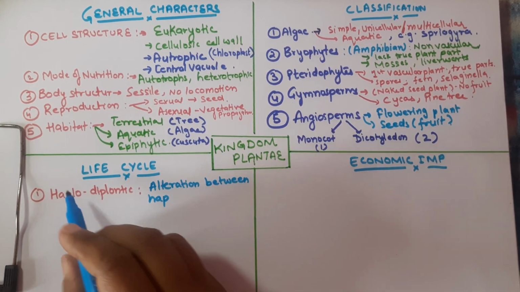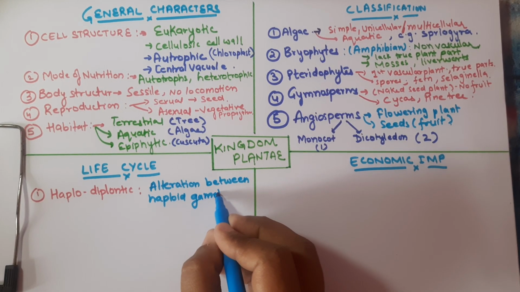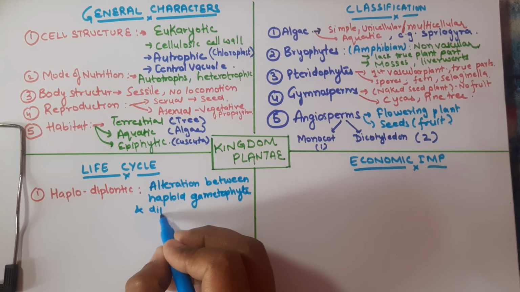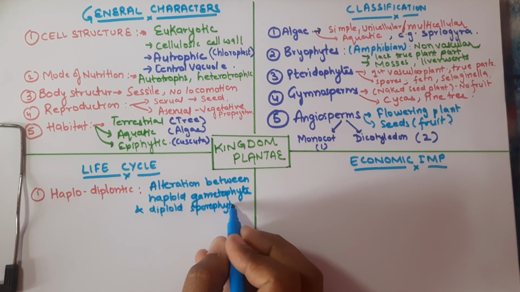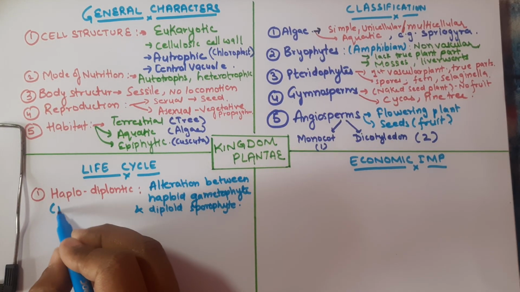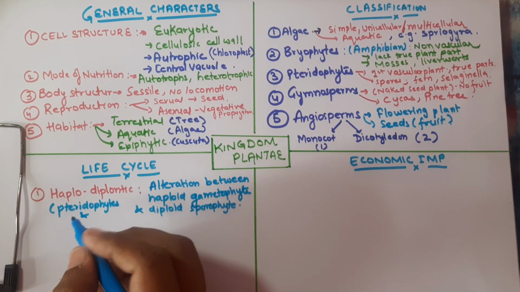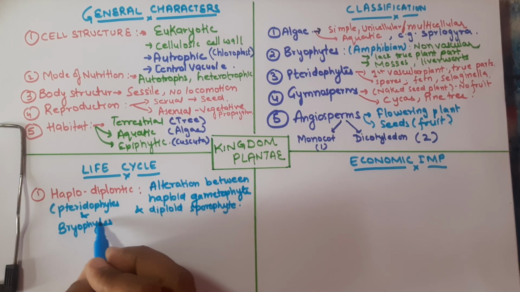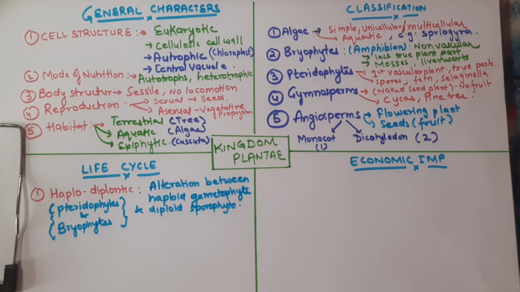The name itself indicates it, right? Haplo means haploid. The gametophyte is haploid, and the sporophyte is diploid. This type of life cycle we can see in the pteridophytes, and the amphibians of the plant kingdom, that is the bryophytes. So this kind of life cycle is shown by these species.